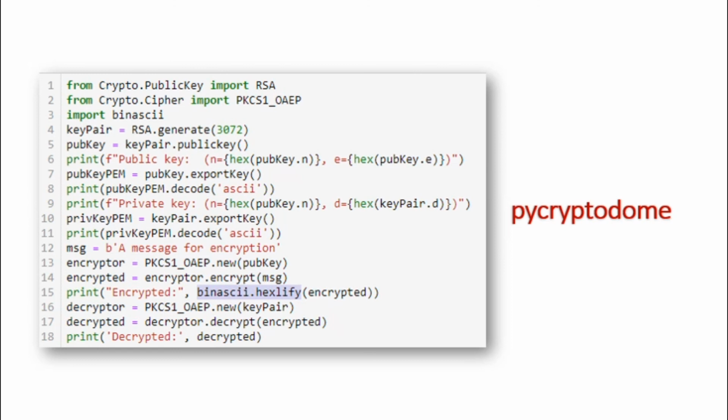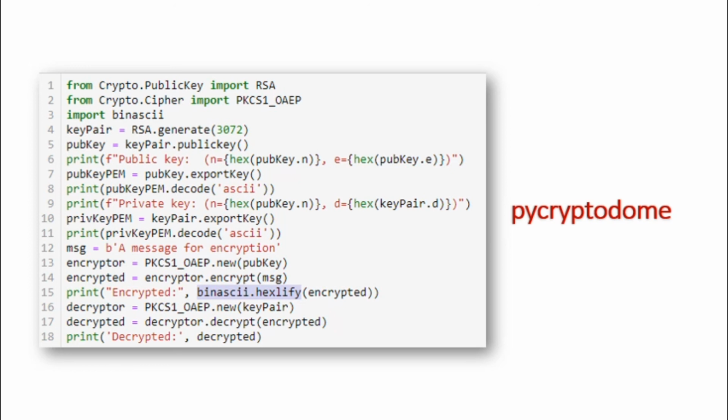Then we are taking the key components of the private key, n and d, from the key pair and converting them into hexadecimal form. We are also exporting them by using .exportKey and decoding them in ASCII format. Then we are taking a message to be encrypted. The prefix b before the message produces an instance of the bytes type instead of the string type.